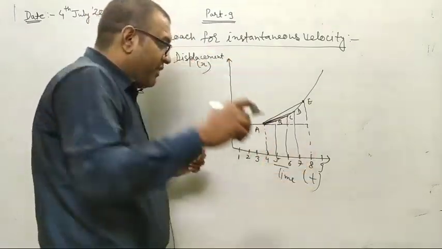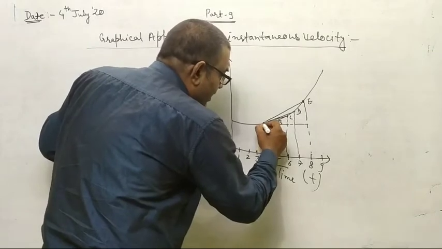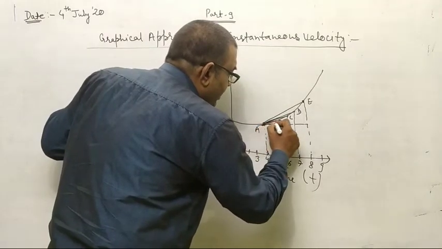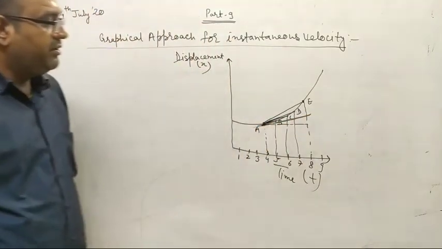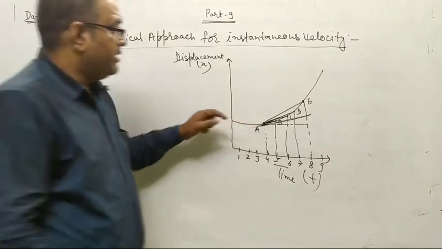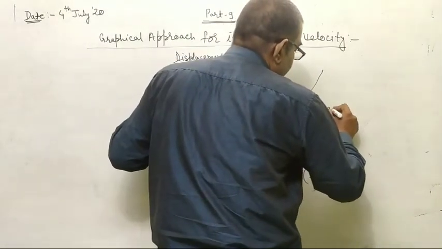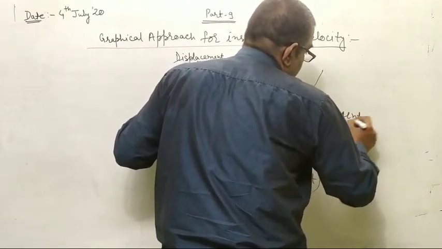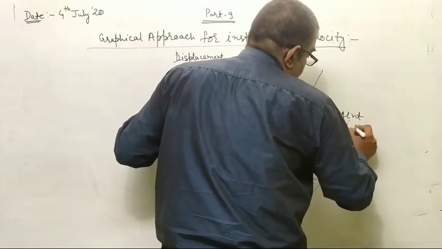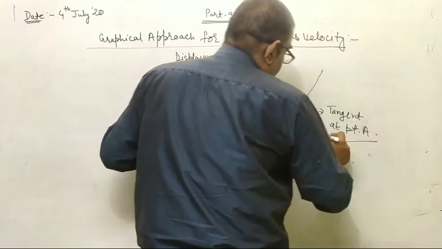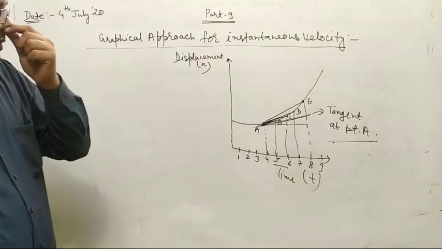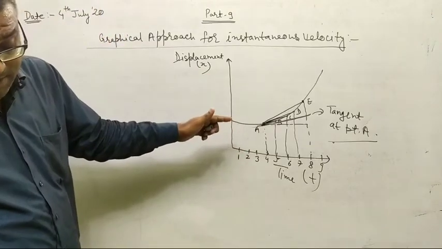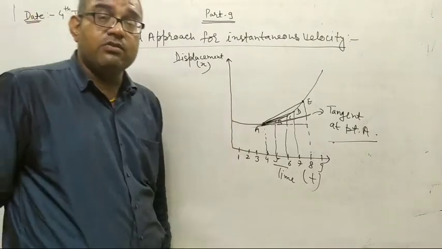And when it becomes infinitely small, means if delta t reduces to this point, then what will we get? A tangent. We will get a tangent at point A. And the tangent of the curve, or tan theta, gives the slope, that is the instantaneous velocity when delta t tends to 0.